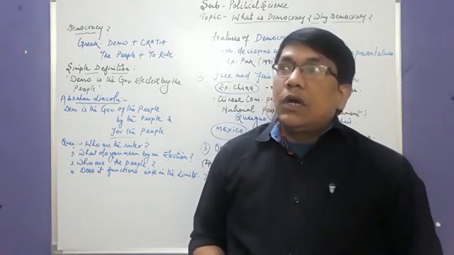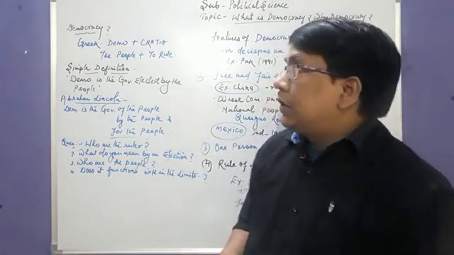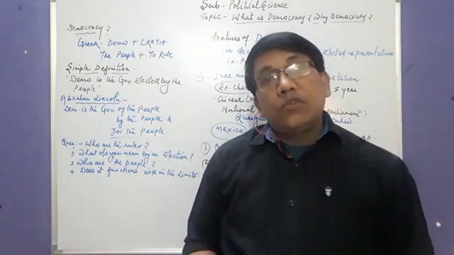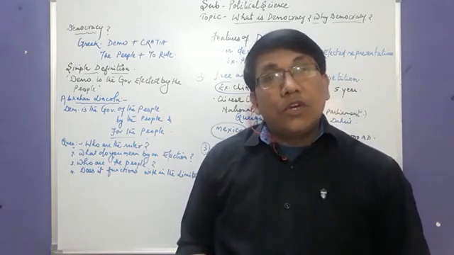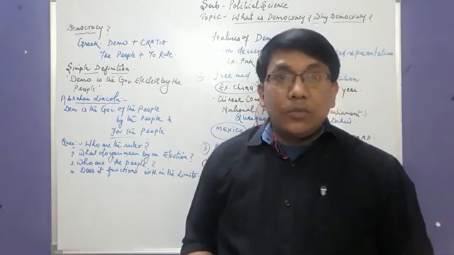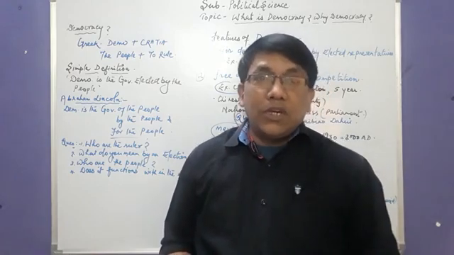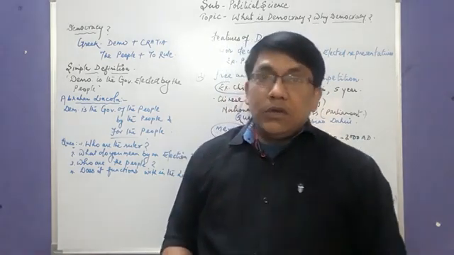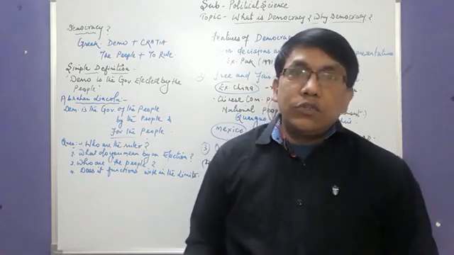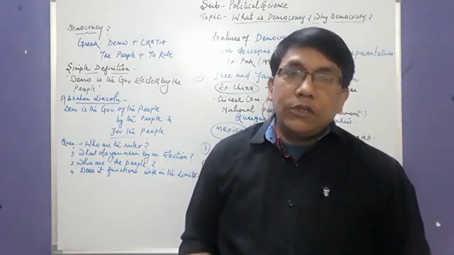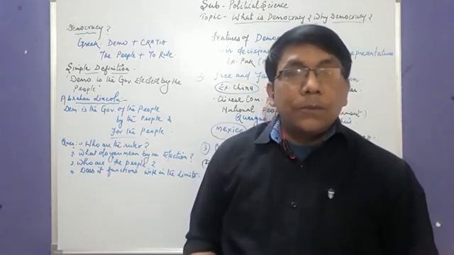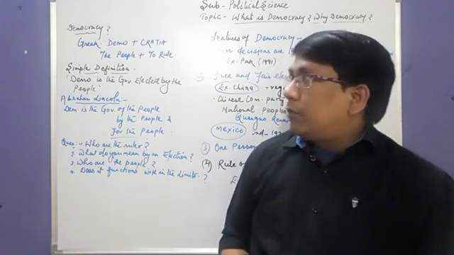Basically, in ancient times, most of the countries had monarchy. But now they are opting for democracy. We have so many examples. Just a few years back, Nepal was a monarchical country. Now they have opted for a democratic form of government.